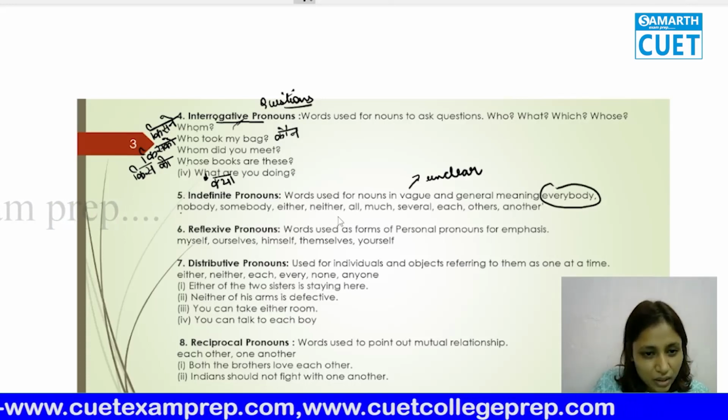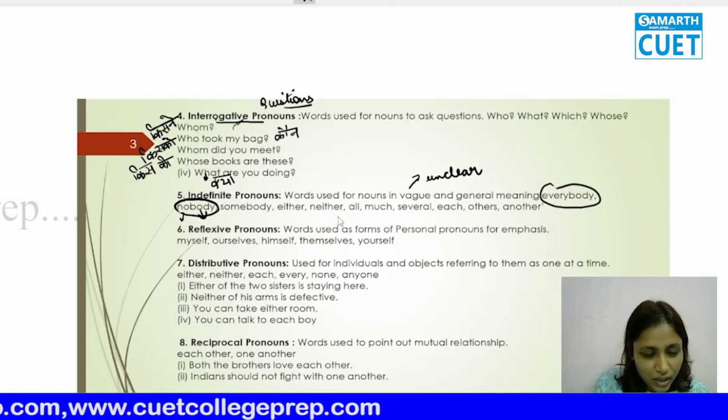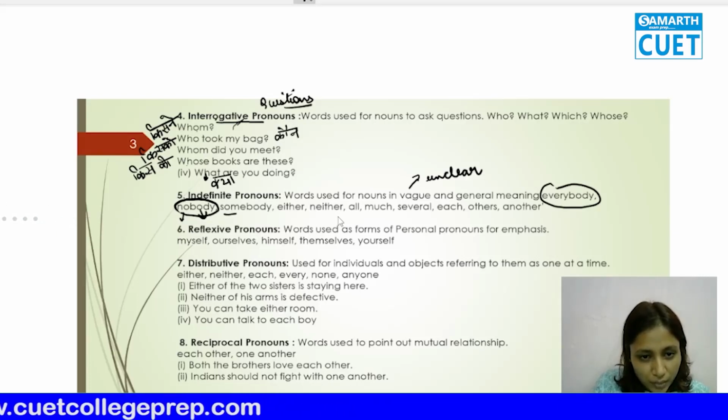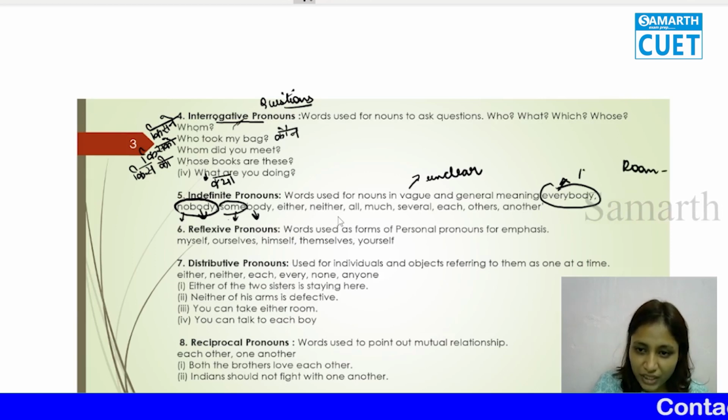Nobody means कोई नहीं. Nobody, that means not a single person. Somebody, if you can see, some means kuch, there are some people. So every means everybody. Suppose there is a room and we have 10 persons.